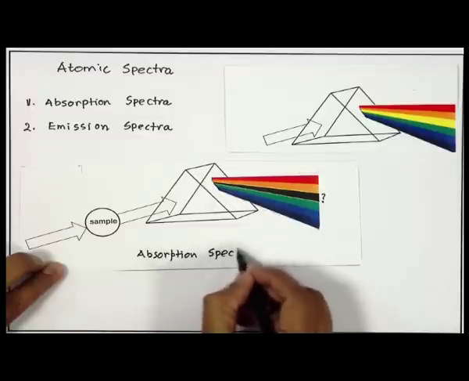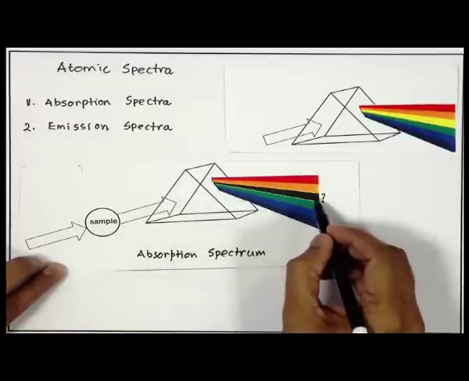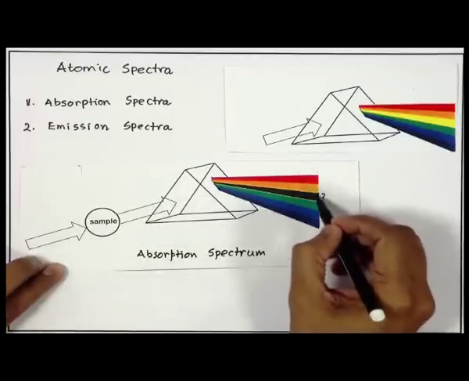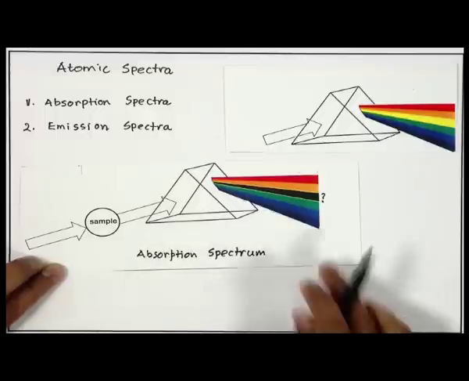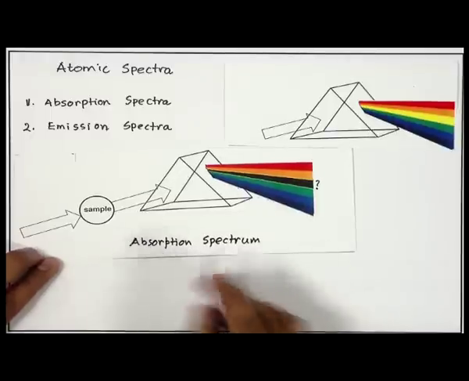Why absorption? Because my sample has absorbed one color and the spectrum does not show that particular color. Okay. Now, this is what we mean by absorption spectrum.